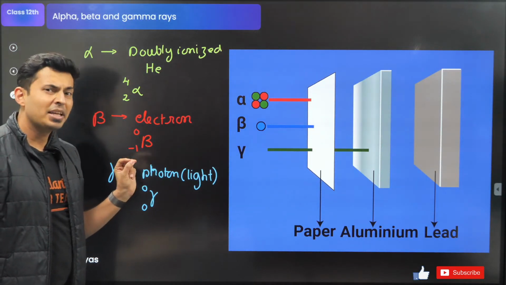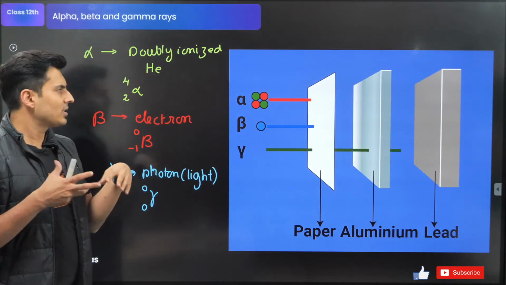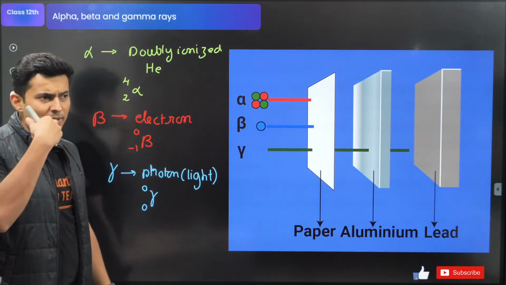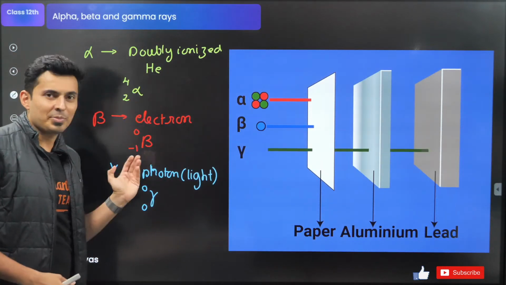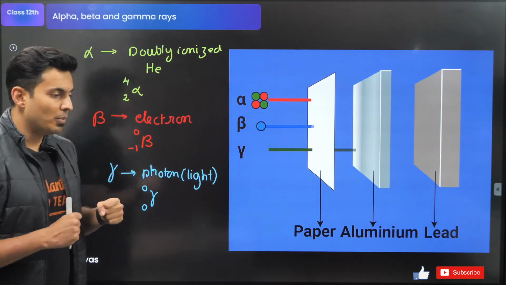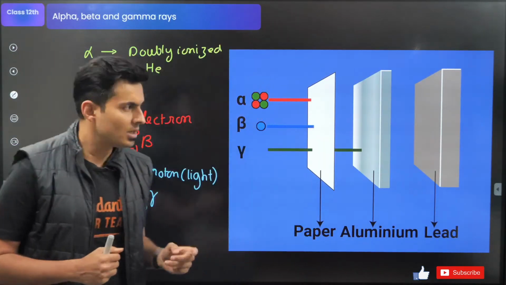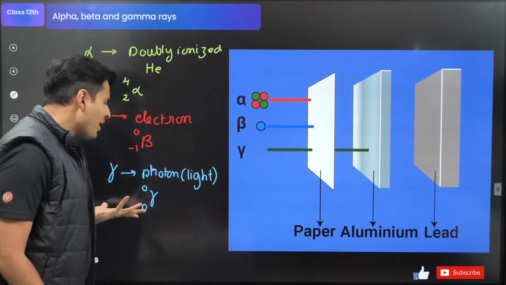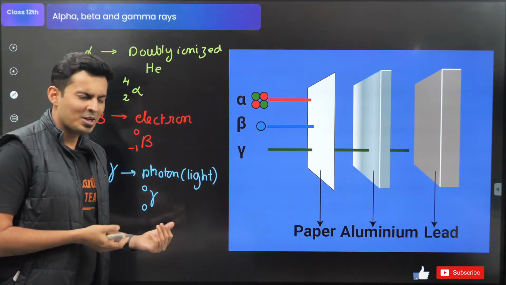Gamma is not affected, but gamma is the smallest. Alpha is the largest, the heaviest. Beta is medium, and beta is actually fast. Gamma is the fastest. If you compare the speeds, alpha is bulky, a big boy, it will go slowly, heavy mass. Beta is very small, zoop, it will go. Gamma is light. Light will go the fastest. Nothing can beat the speed of light, guys.